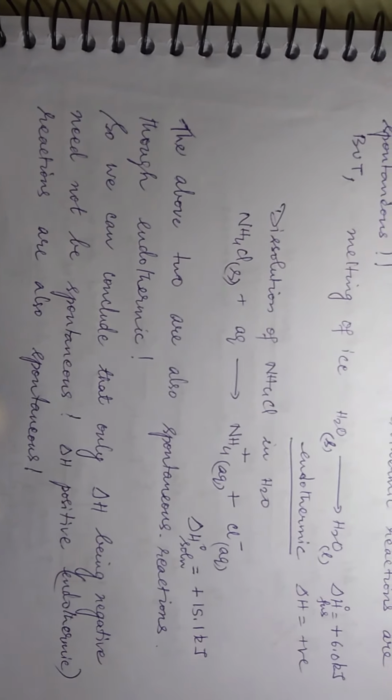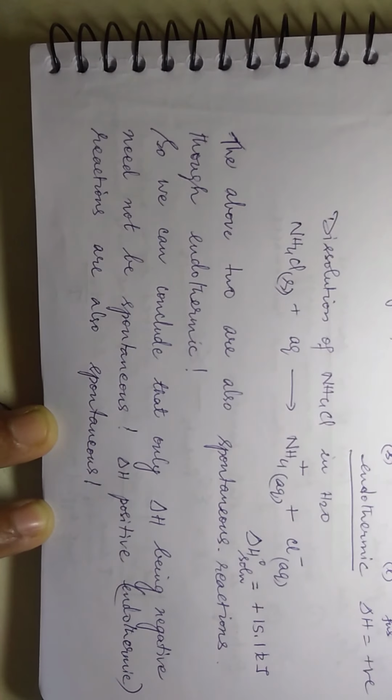So what does it show finally? It shows that only delta H being negative need not be spontaneous. Delta H positive reactions may also be spontaneous. So finally, we come to a conclusion that this delta H alone cannot decide the spontaneity of a process.